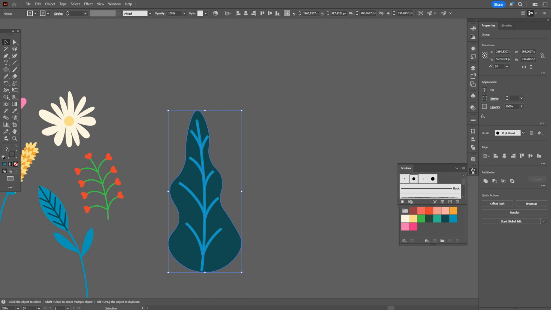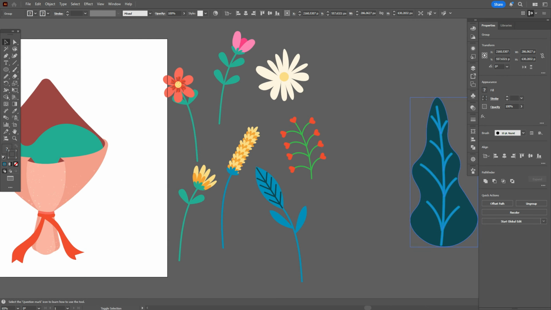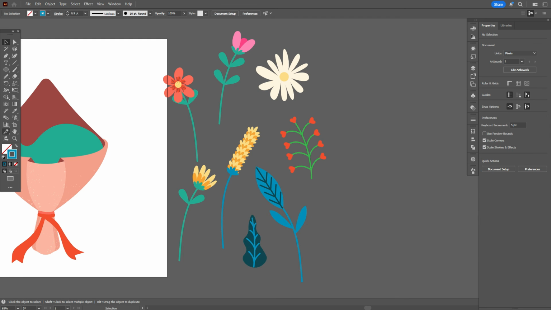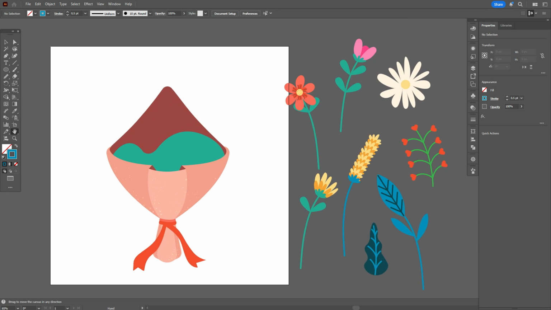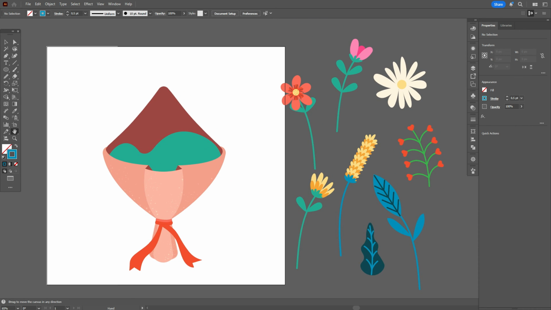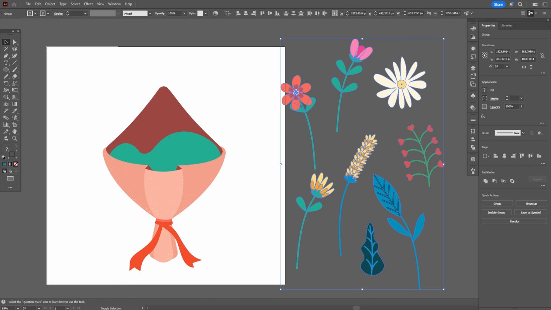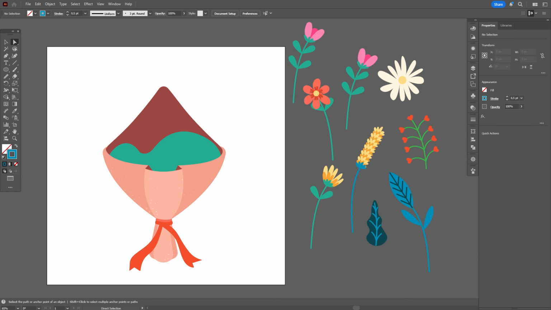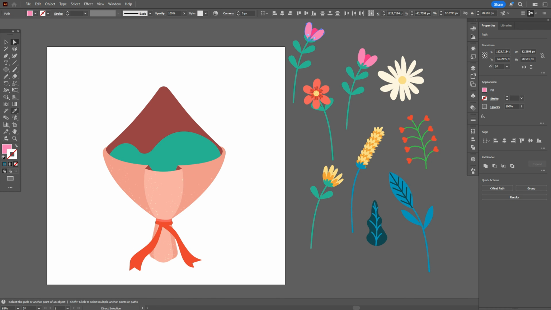Group, Ctrl G. Now let's make it smaller. Okay. Okay guys, all elements are ready. Now let's make flowers a little smaller. Select all flowers and make them a little smaller. Now copy and paste that flower and make it with red color.